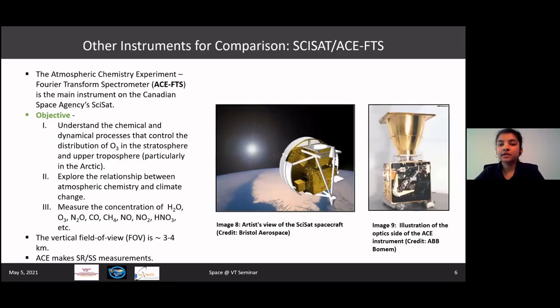The last instrument that we compared our results to is ACE, which is on board the Canadian SCISAT mission. This is an artist's rendition of what the SCISAT spacecraft looks like, and this is a real image of the ACE instrument. The primary aim of ACE is to understand atmospheric chemistry in connection with climate change. It makes measurements of the volume mixing ratios of water, ozone, nitrous oxide, carbon monoxide, etc. It has a field of view of 3 to 4 kilometers. And just like SOFIE, it makes sunset and sunrise measurements, which makes it a very good candidate for comparison to our SOFIE results.